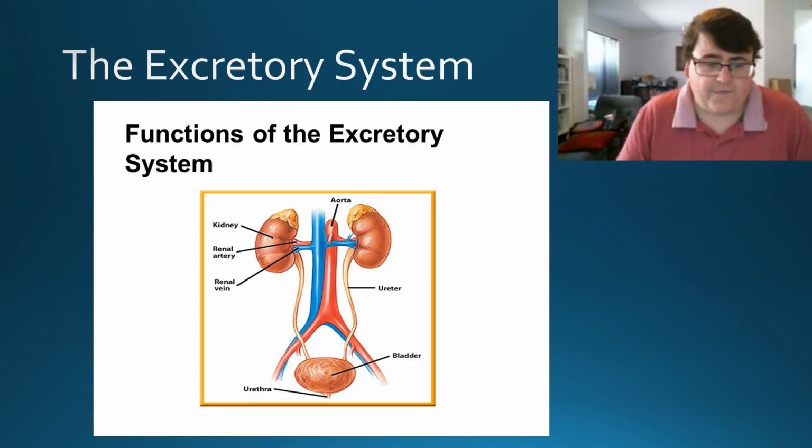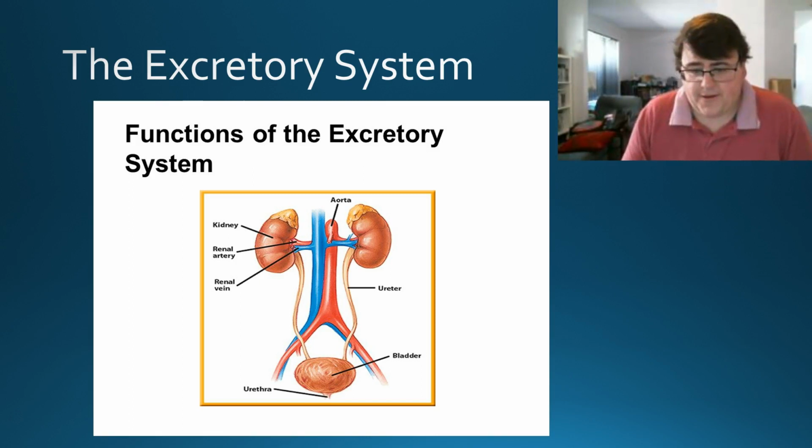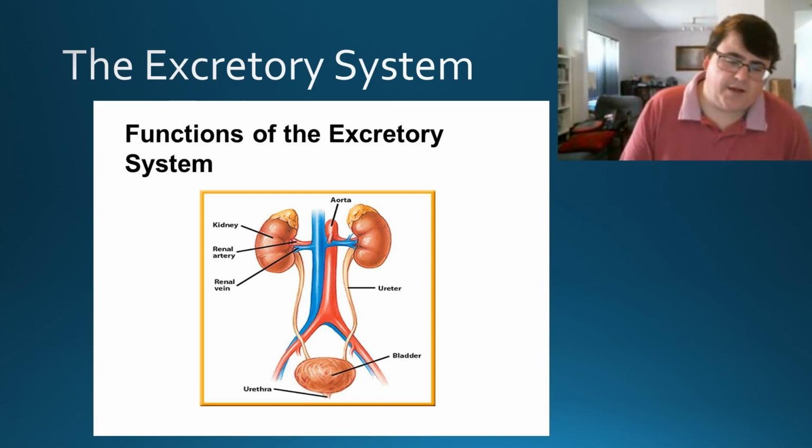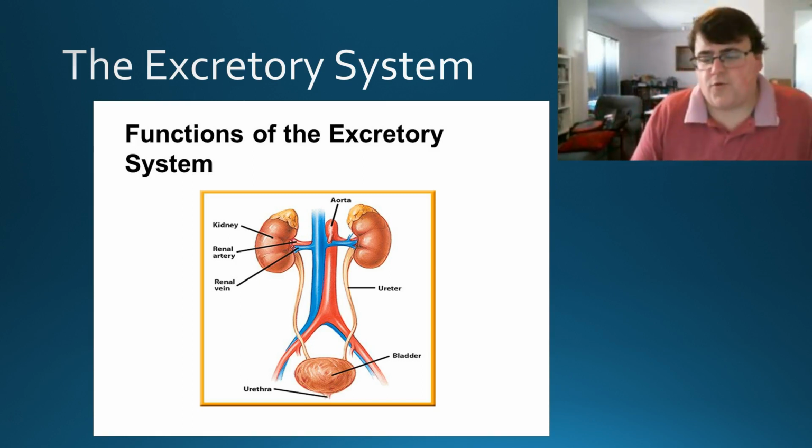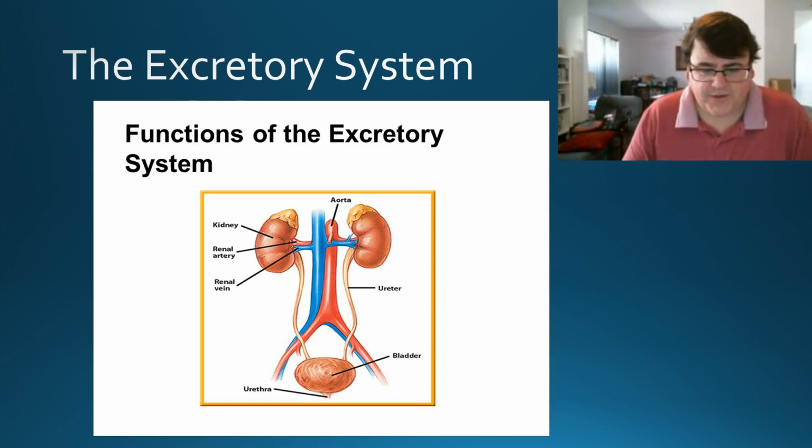So that's just a little bit of a look at why we need to excrete and what excretion is. So now we have a quick look at the excretory organs. Really only 2. You've got your kidneys and your bladder. And you have your full setup there with your kidneys, your renal arteries, your renal veins, your ureter, etc., and urethra. Aorta is not really part of the excretory system, but blood plays a very big role in excretion, so that is important. Technically, our lungs could be classified as part of the excretory organs because they are helping to excrete carbon dioxide from our body as well, but not part of the labeled diagram.